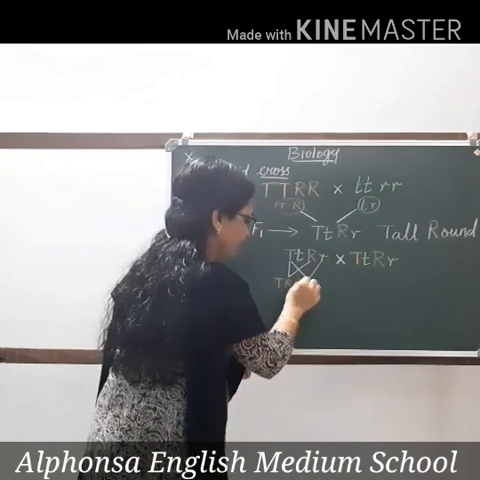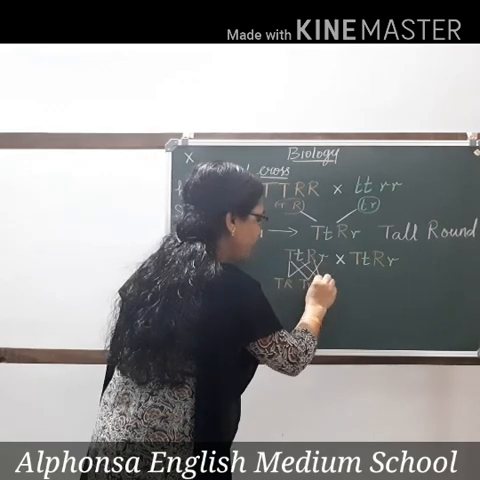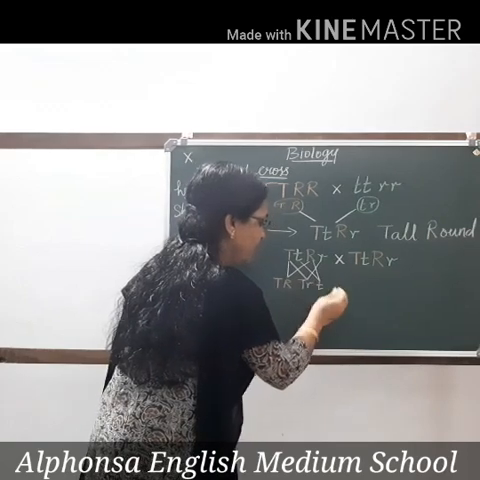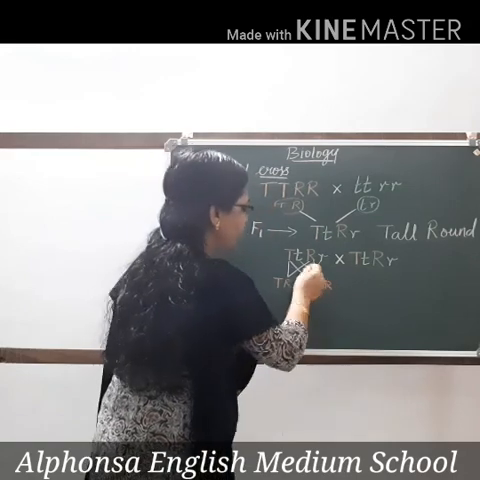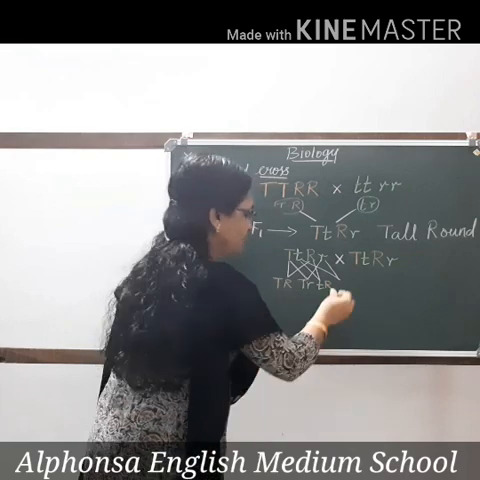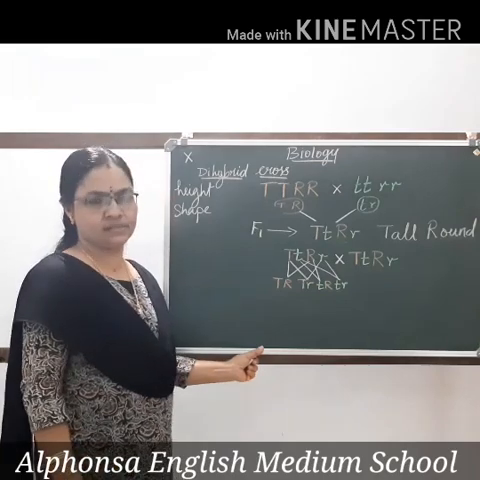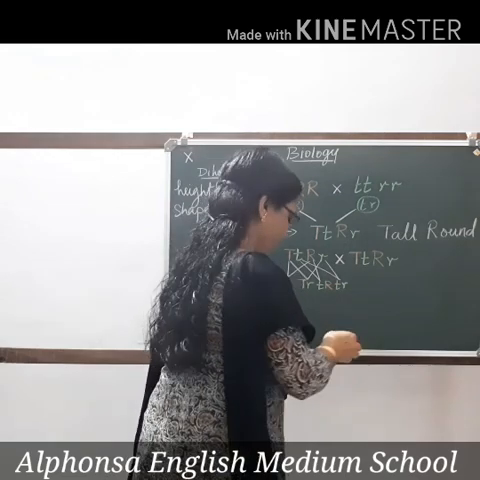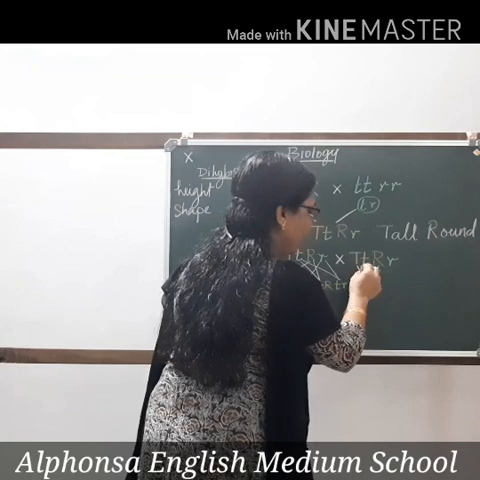Another possibility. Next possibility is this small t and this capital R can come together. Small t and capital R. And the next possibility is small t and small r. These are the 4 possibilities. Is it clear? Same way here also we can see capital T, capital R can come, tall and round.